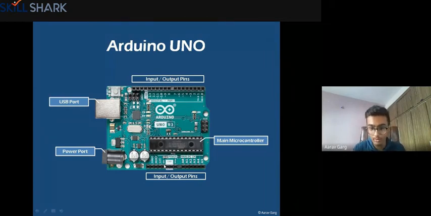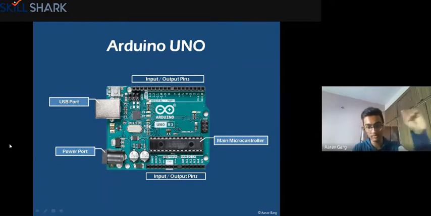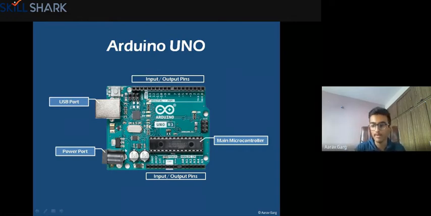So for that, you can also connect a battery here. If you want to make your project movable, it cannot remain connected to the wall or to the switch, right? So you can connect a battery here, and then it will function in the same way, like the batteries in your mobile phones.